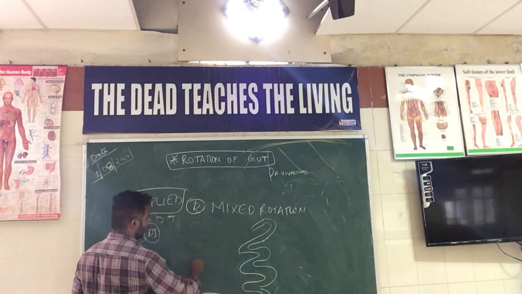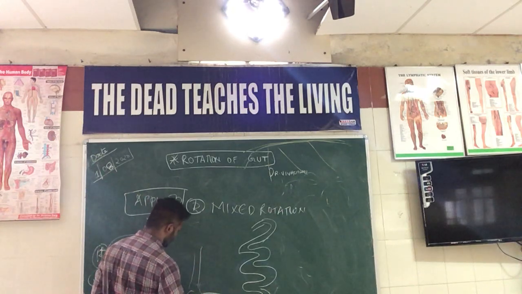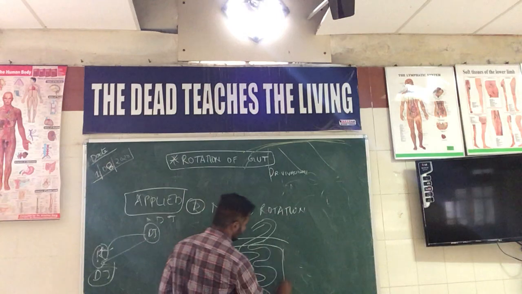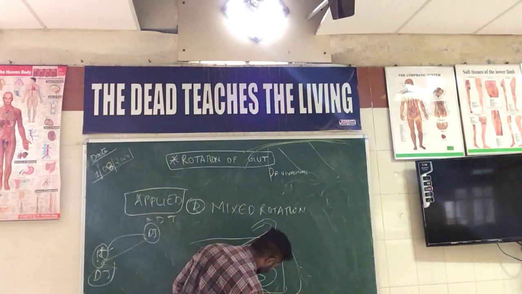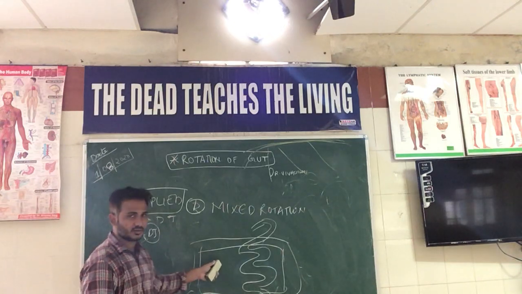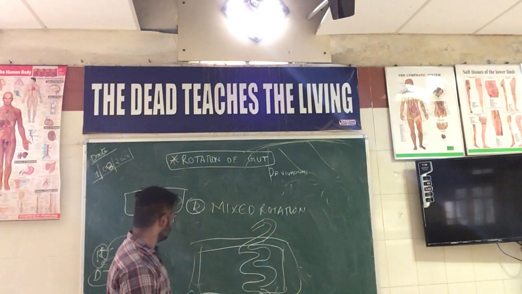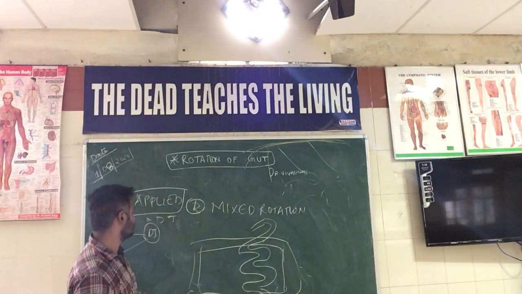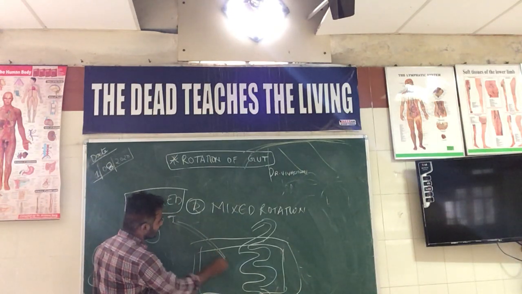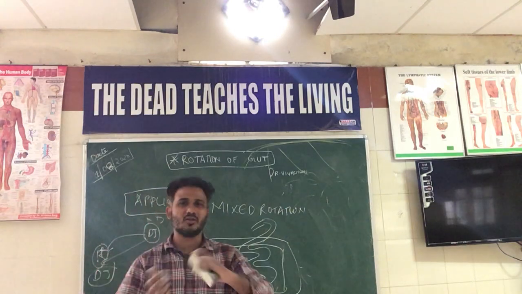This is the ascending colon, vermiform appendix, the transverse colon, the splenic flexure, hepatic flexure, descending colon, the sigmoid colon, rectum, and anal canal. This is how the normal gastrointestinal tract looks. So what happens is here, because of this mixed rotation, there will be something like clockwise, anti-clockwise rotation.